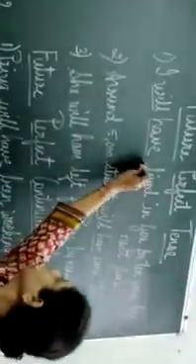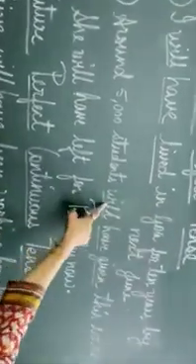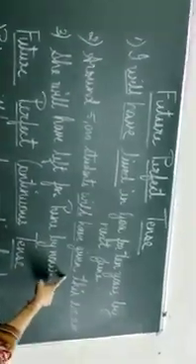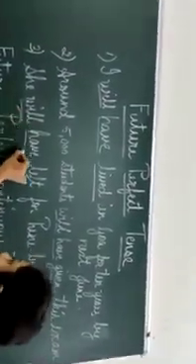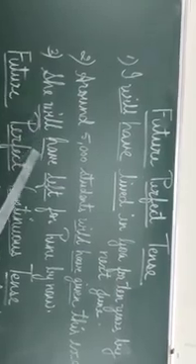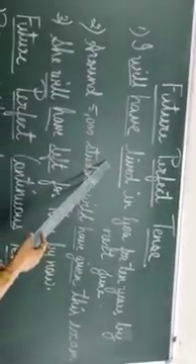Will have lived, will have given, will have left. These are the words which suggest future perfect tense. Will have left. Future perfect tense, where left, given, lived are all participles.